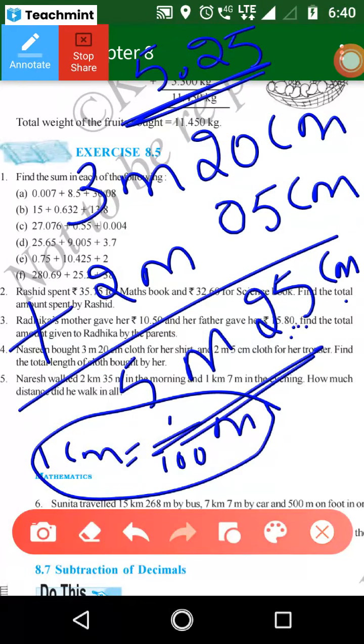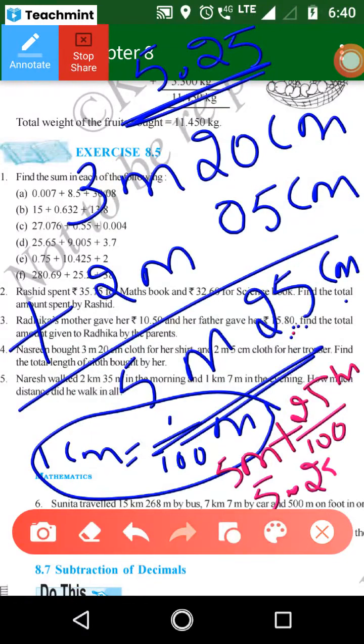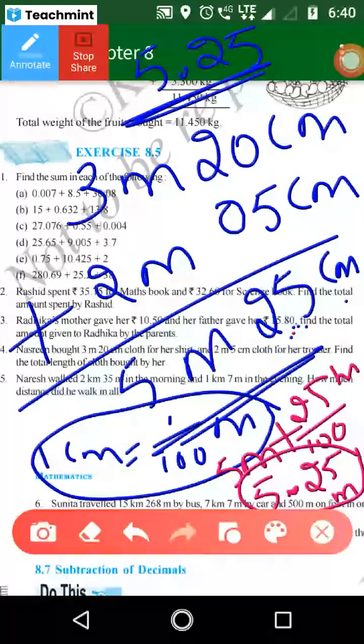Yes, ma'am. So it will become 5 meter, take it as it is. 25 divided by 100 is also in meter, it becomes 0.25, then we can directly write it as 5.25 meter. Is there any doubt? No, ma'am. You must remember this formula. Okay, 5.25 meter.